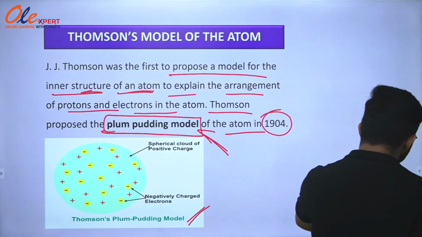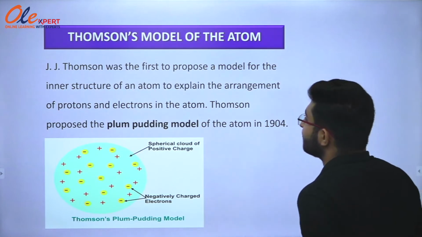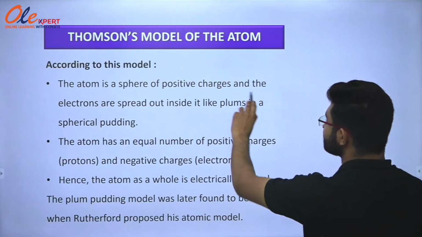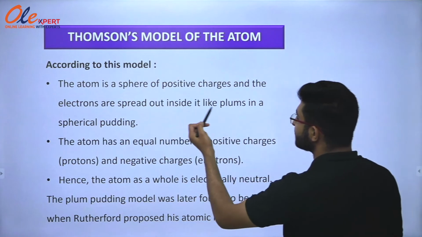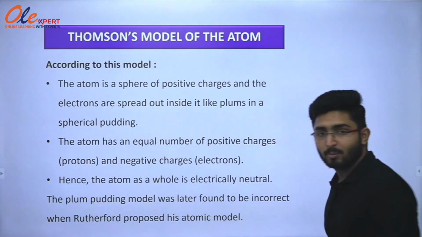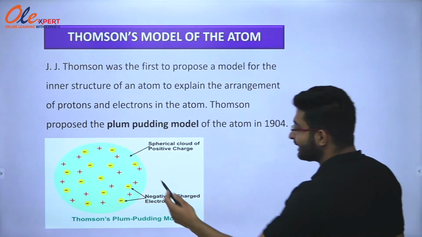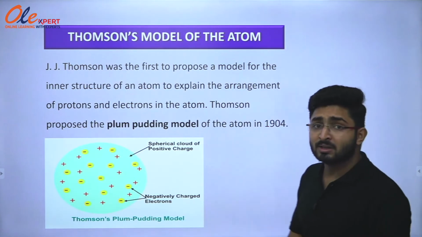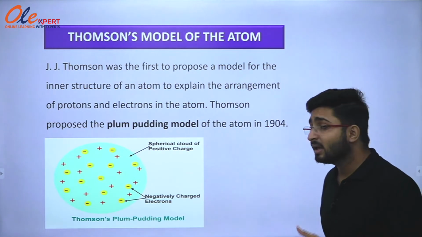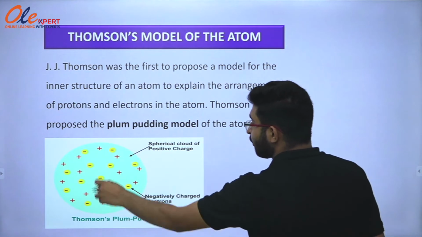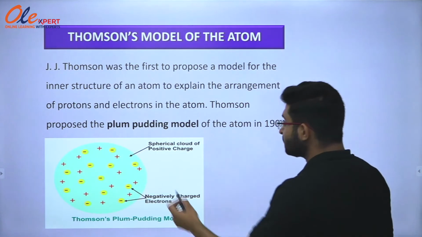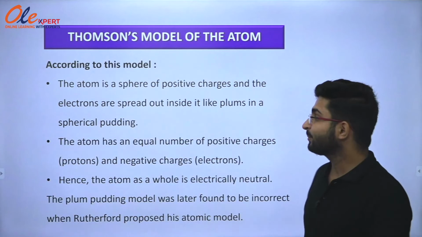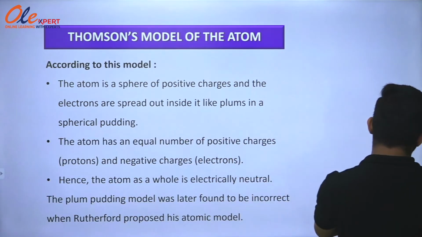Now we are going to study the structure deeply. According to this model, the atom is a sphere of positive charge and the electrons are spread out inside it like plums in a spherical pudding. You can see here that it's a spherical cloud of positive charge. Thomson explained that the atom was a spherical cloud of positive charge and electrons were distributed all over the atom just like plums in a spherical pudding.